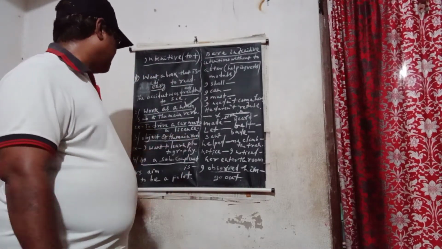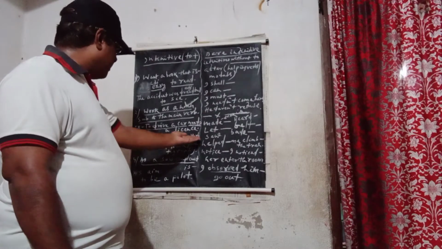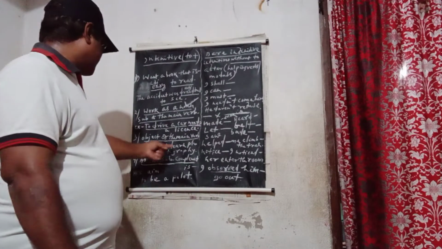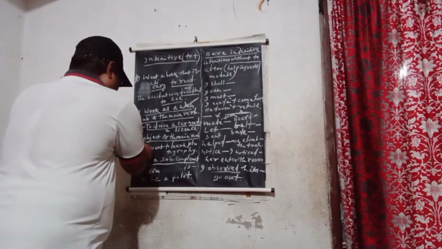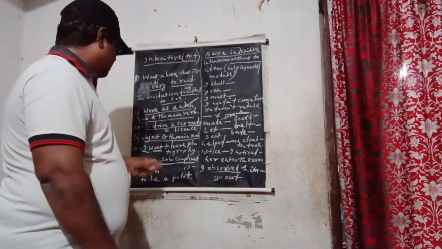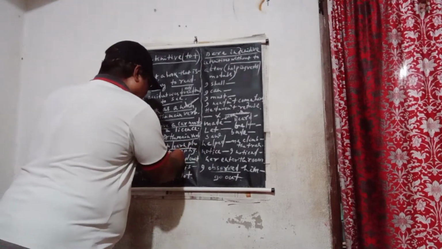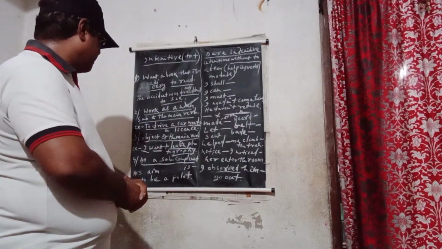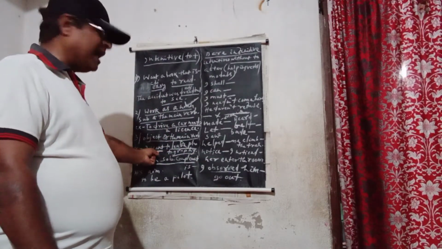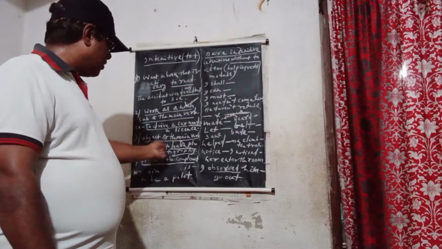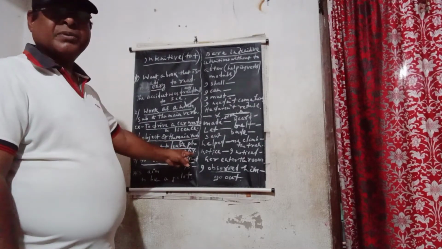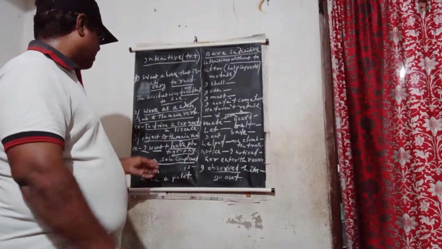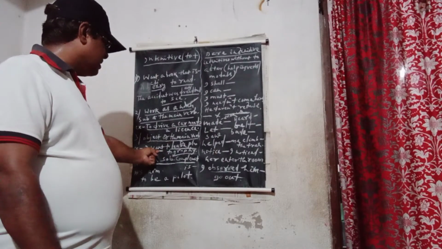Second one, object of the main verb. देखिए जो main verb होता है उसका object होता है. अब देखिए object कौन है? I want. देखिए I is the subject, want is the main verb, and to learn photography is the object. So object of the main verb. अब main verb कौन है? I want. Want is the main verb, then the object is to learn photography. जो main verb है want, इसका object कौन है? To learn photography.